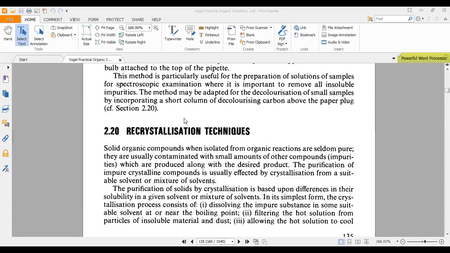So the advantage of this is, when our product which is in liquid state is high in boiling point, then we can reduce the external atmospheric pressure.